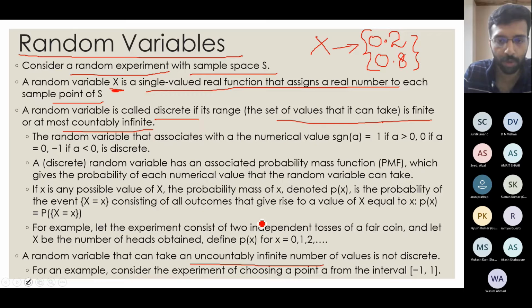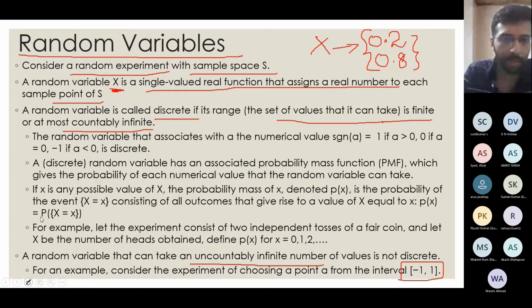Suppose you are supposed to choose a point from -1 to 1. You can choose -1, 0, 1. And if my points are in terms of 1/10th, then -1, -0.9, -0.8. So as long as you go on adding more and more decimal points, you will have an infinite number of points. So those kinds of variables we will call continuous variables.